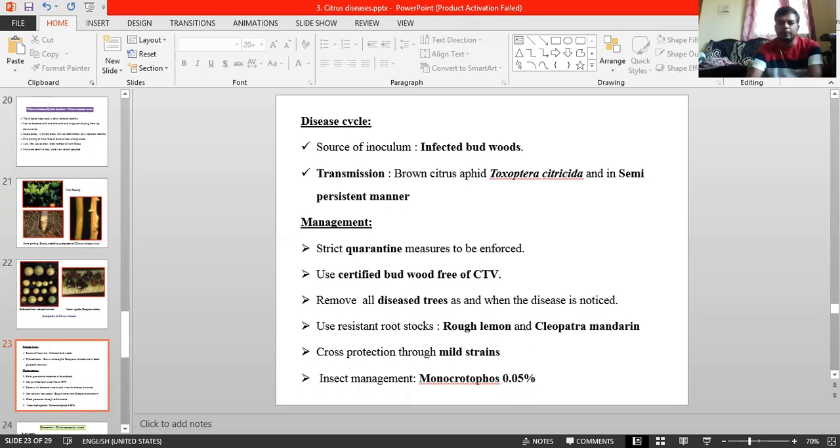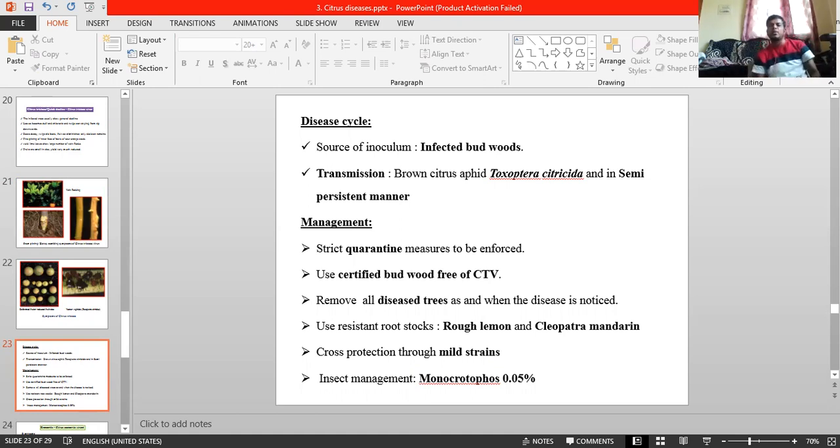You have to remember. And coming to the management, quarantine measures are enforced. This is a quarantine important disease. Remember, this is a quarantine important disease. Before growing the citrus trees, use certified budwood free of citrus disease material, and remove all diseased trees as and when the disease is noticed. Here, fresh planting is to be taken with virus-free material and tolerant rootstock.